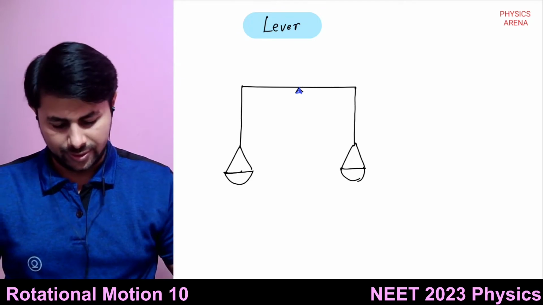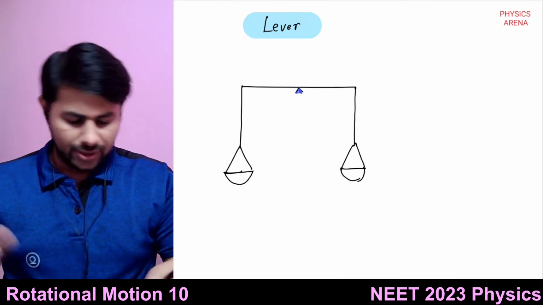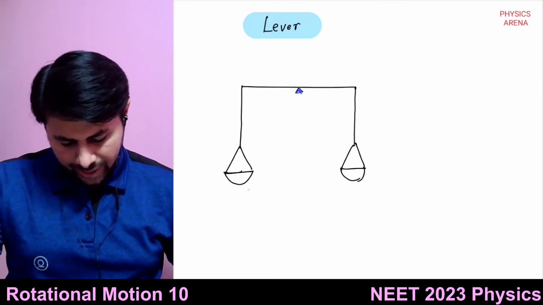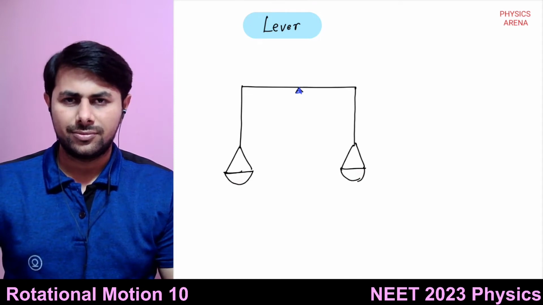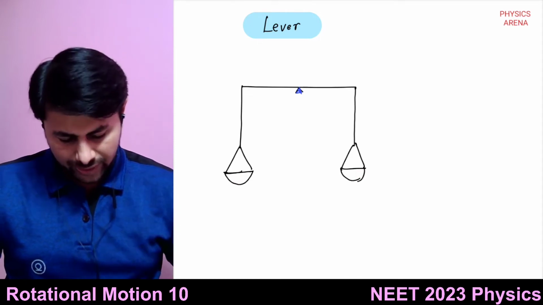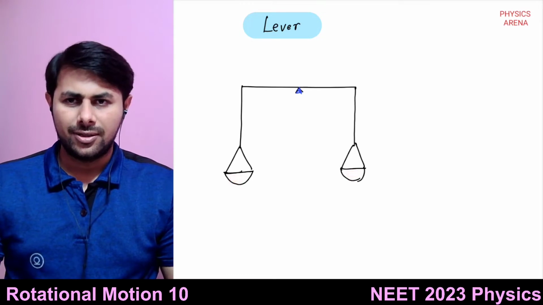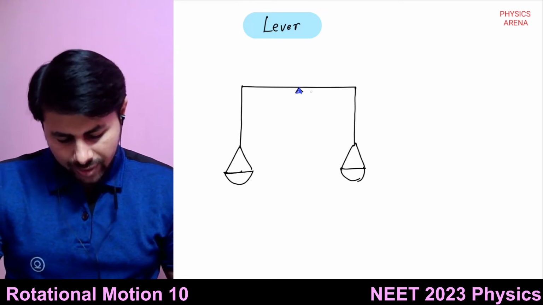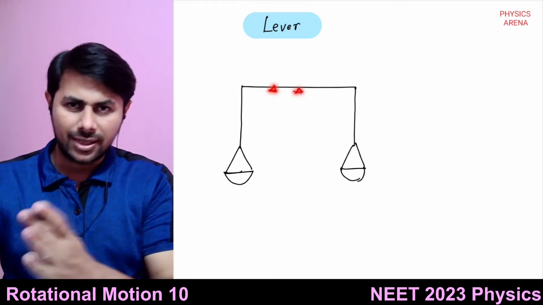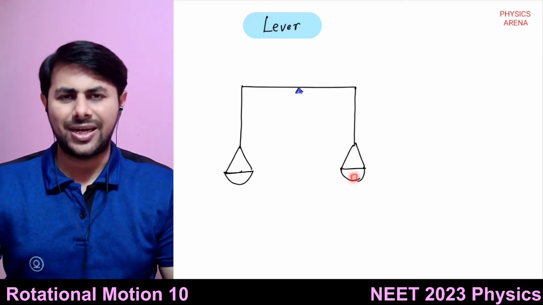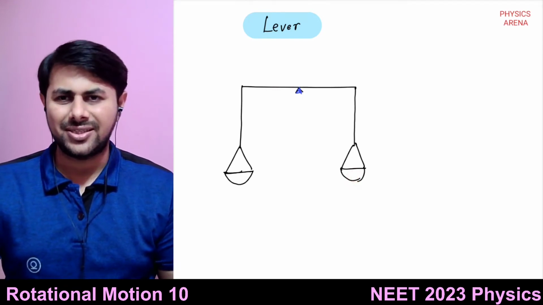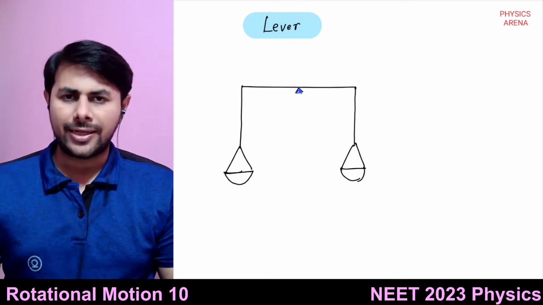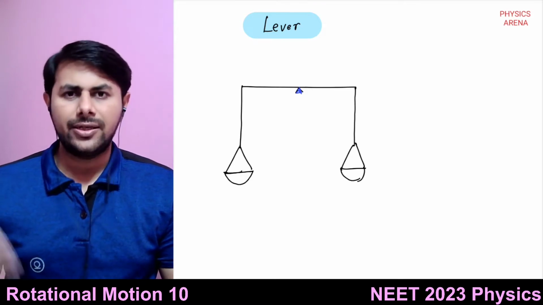on the other side. Now what happens? They get balanced when both the weights are equal, when this weight and this weight are equal. So now what you can do is balance them by shifting this pivot towards left and putting a very small weight on the right hand side pan. So how is this possible? What you are actually doing is balancing the gravitational